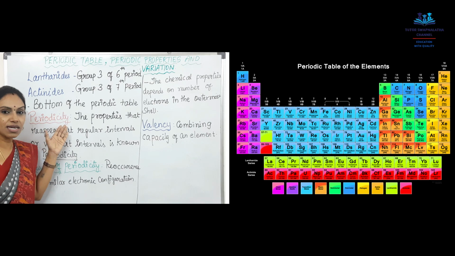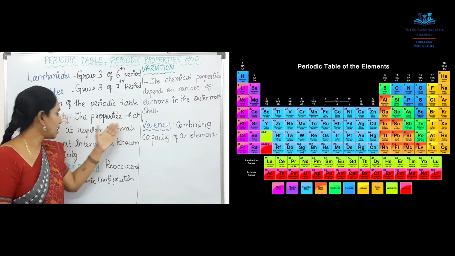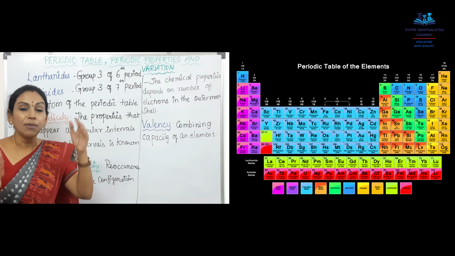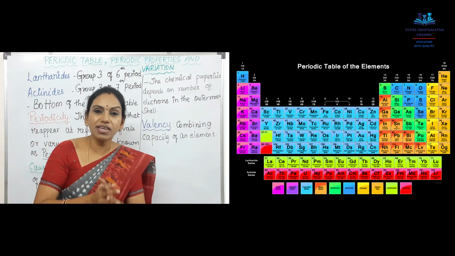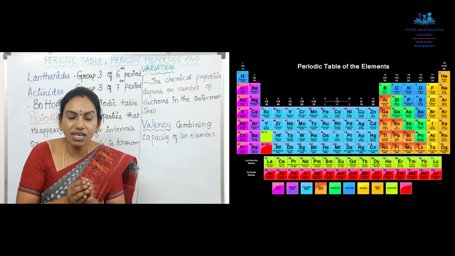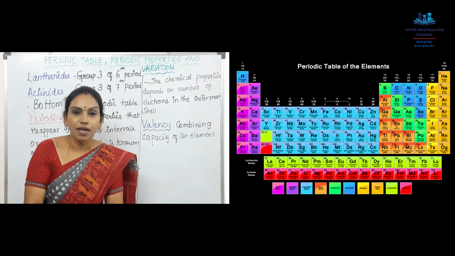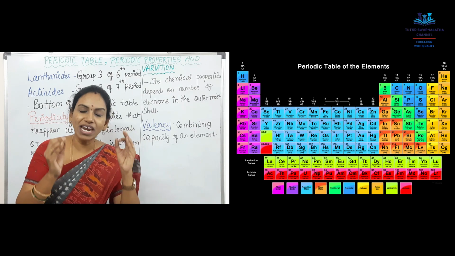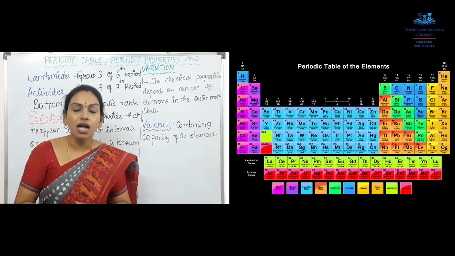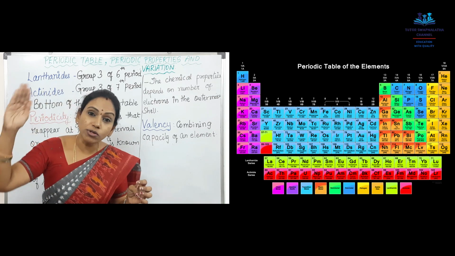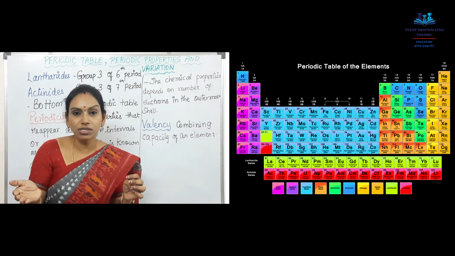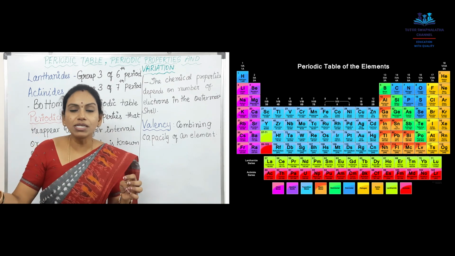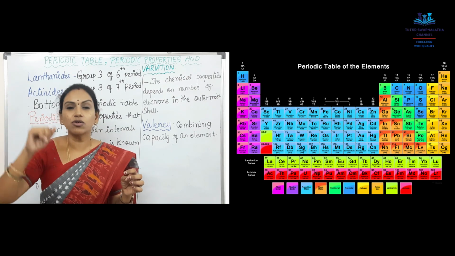So periodicity is the properties that reappear again at regular intervals. Periodicity is not only the variation, some of the properties reappear again for a few elements. Maybe in terms of electronic configuration, if we see some of the elements, if the outermost electrons, valence electrons, are 2, then a few elements have 2 electrons only.